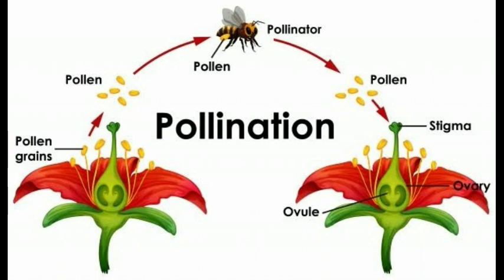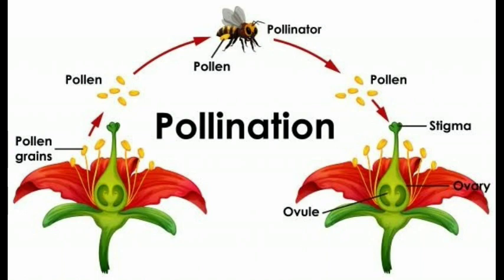After this process occurs, certain chemical reactions take place which lead to the formation of a fruit. As a result, the ovary converts into the fruit and the ovules become the seed.